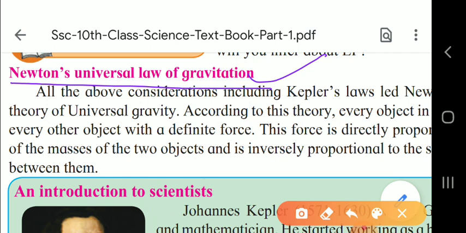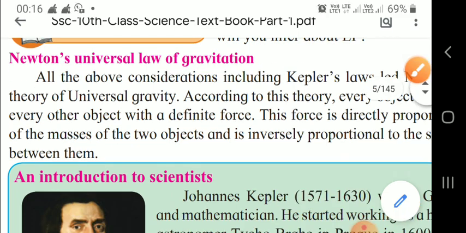Suppose one object has mass m1 and the other has mass m2. So the force is proportional to m1 into m2. And it is inversely proportional to the square of the distance between them. First let us have a look at the introduction of the scientist.